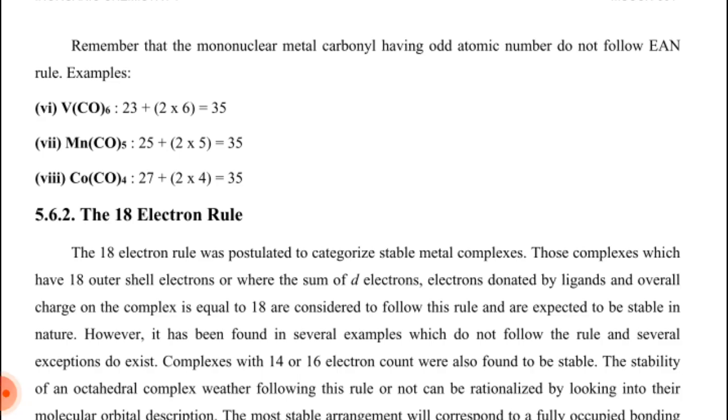Example, vanadium hexacarbonyl is 23 plus 2 multiplied by 6, which is 35. Manganese pentacarbonyl is 25 plus 2 multiplied by 5, which is 35. Cobalt tetracarbonyl is 27 plus 2 multiplied by 4, equal to 35.